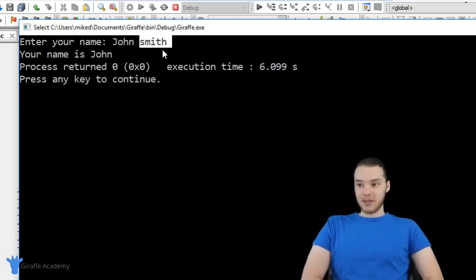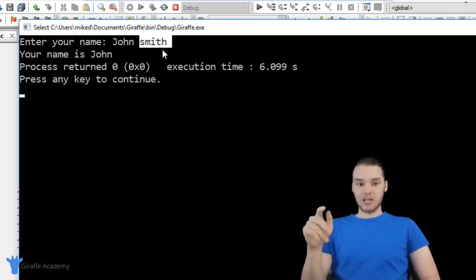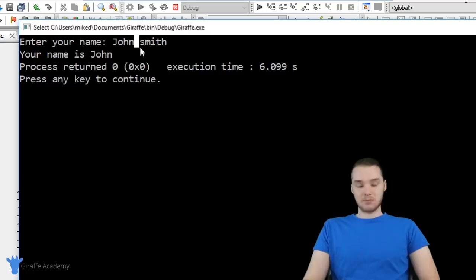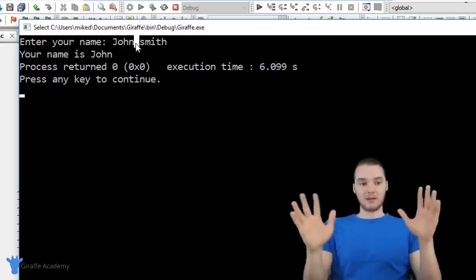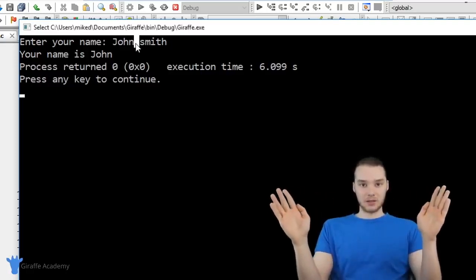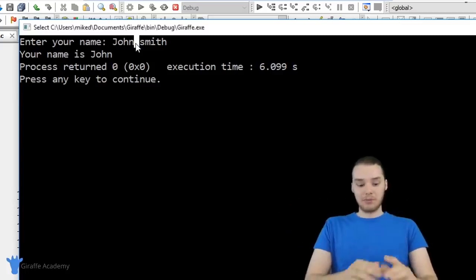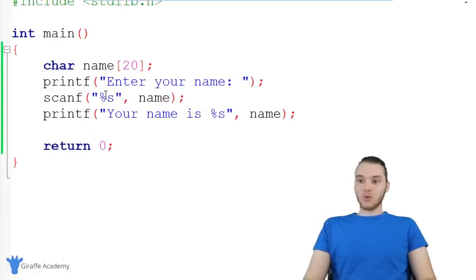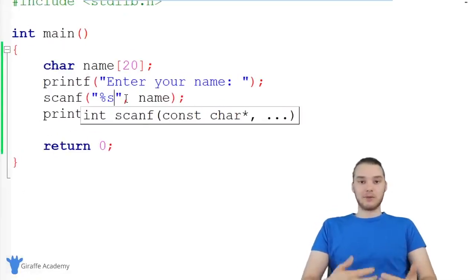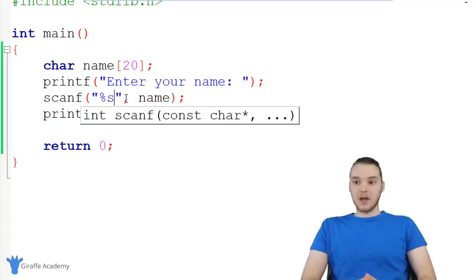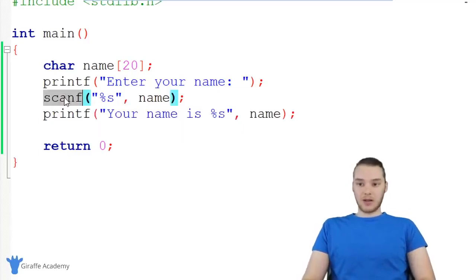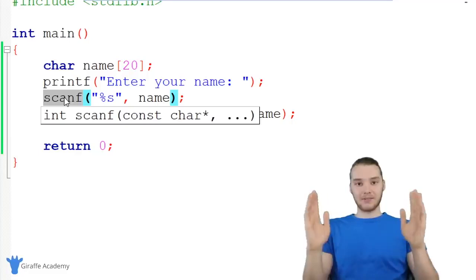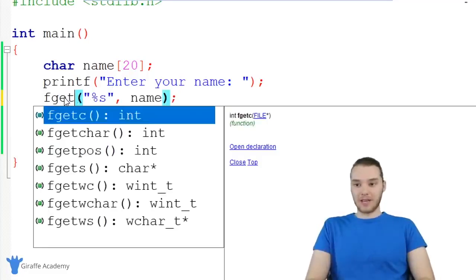And here's the problem. This is because whenever I use this scanf function with a string, it's only going to grab the characters up to the first space. So once it sees this space, it's going to be like, okay, we're done getting characters, right? So that's kind of a problem. And that's just kind of how scanf works. It's not really scanf's fault. There is a way that we can modify scanf in order to be able to get input with spaces. But there's another function which I want to show you guys, which we can use to get a line of text from the user, and it's called fgets.